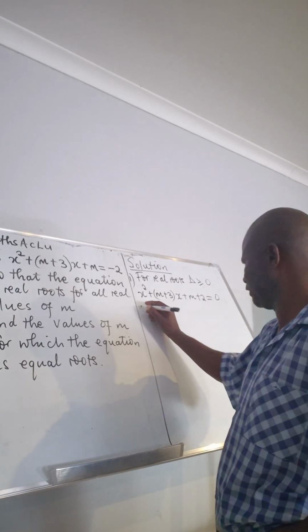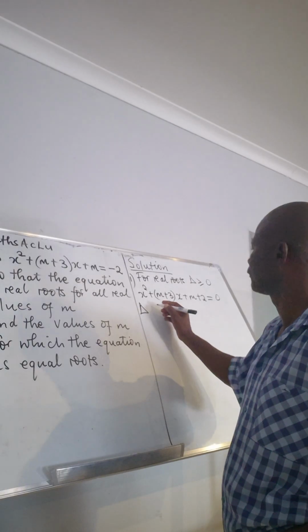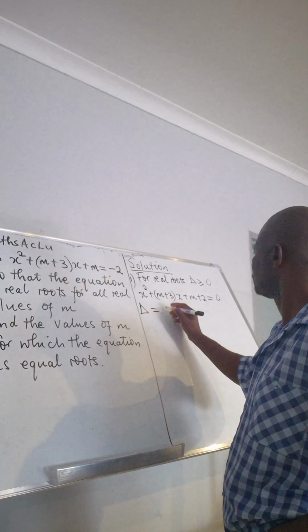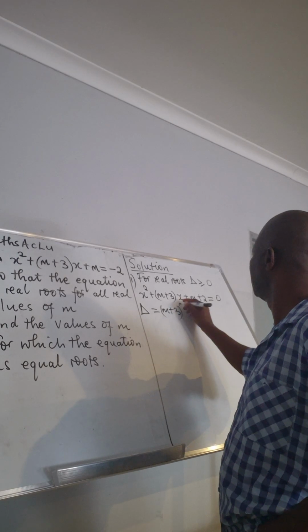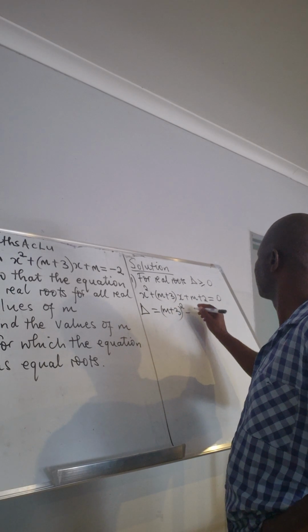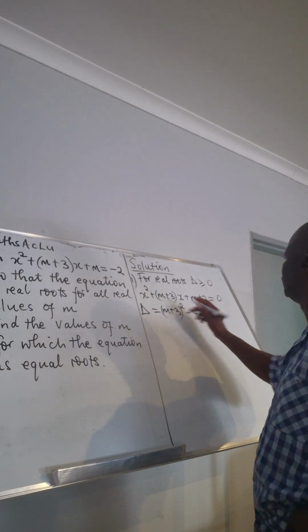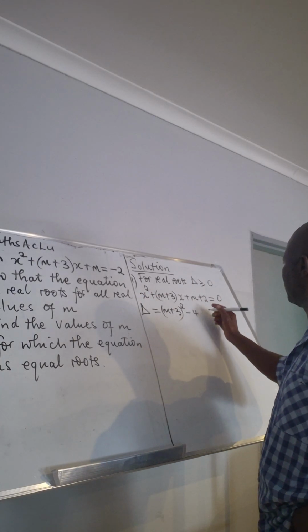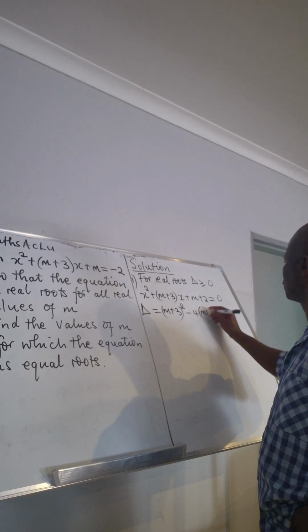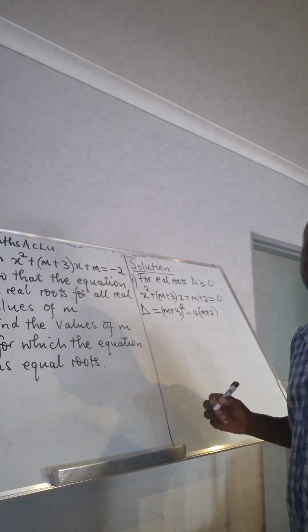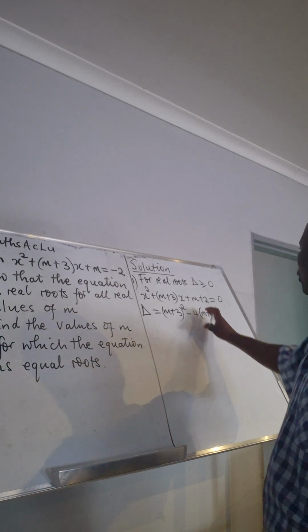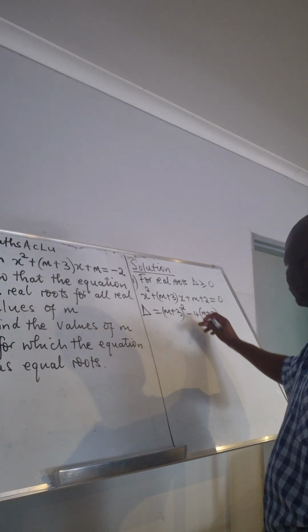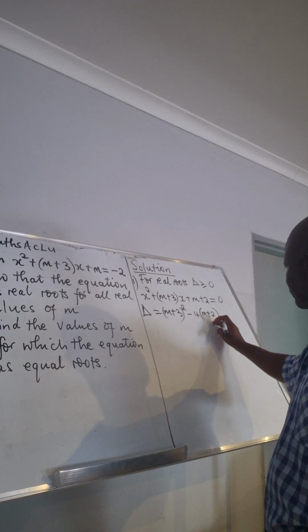Let's find our discriminant. Our discriminant is equal to b squared, b is m plus 3, minus 4, a is 1, then c is m plus 2. So 4 times 1 times c.